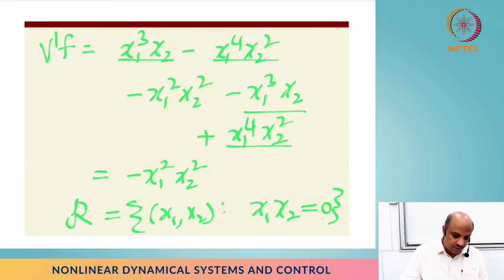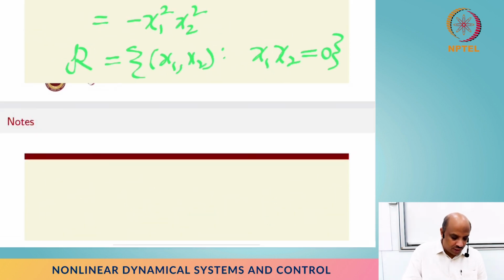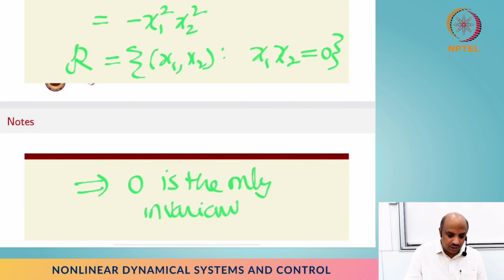So though v dot is minus x1 square x2 square, where only one of them needs to be 0, by concluding for sure x1 is 0 and then substituting that in the second equation, x2 is also guaranteed to go to 0. So that tells us 0 is the only invariant set that this system can reach, right?